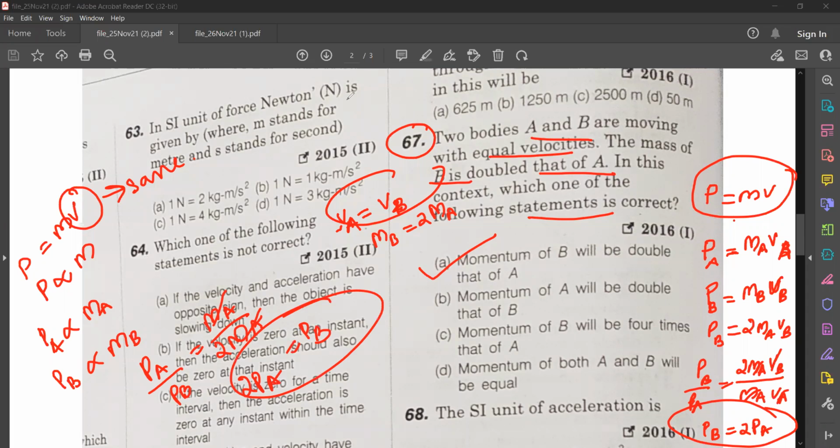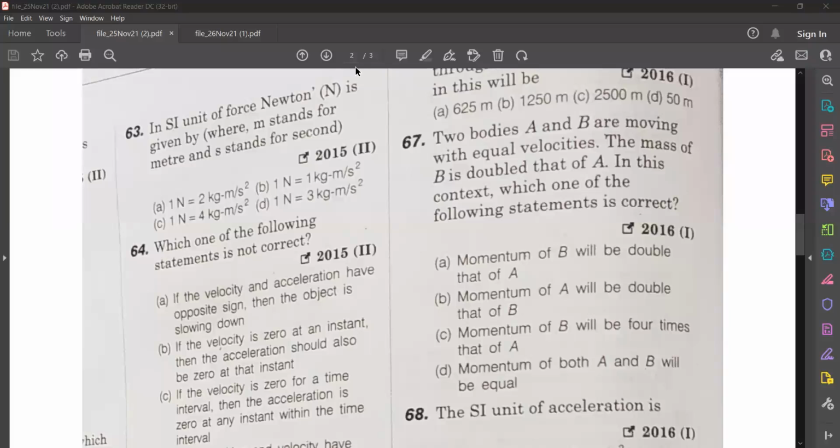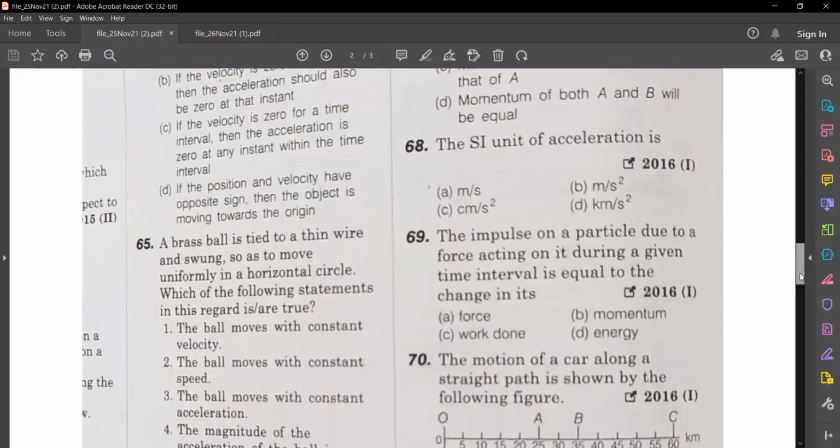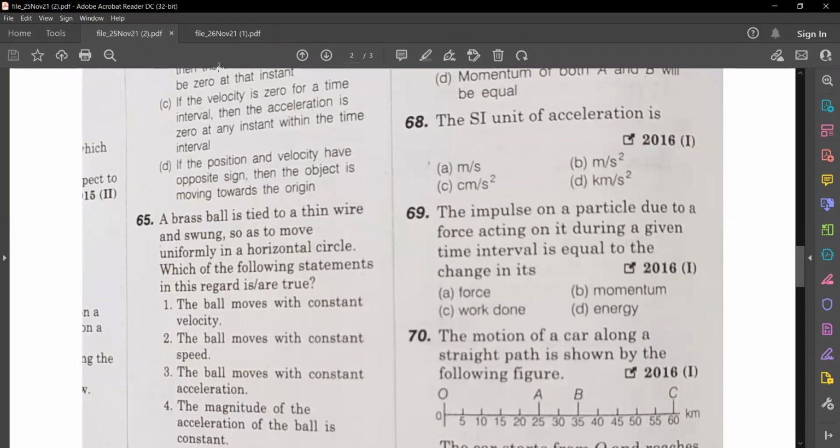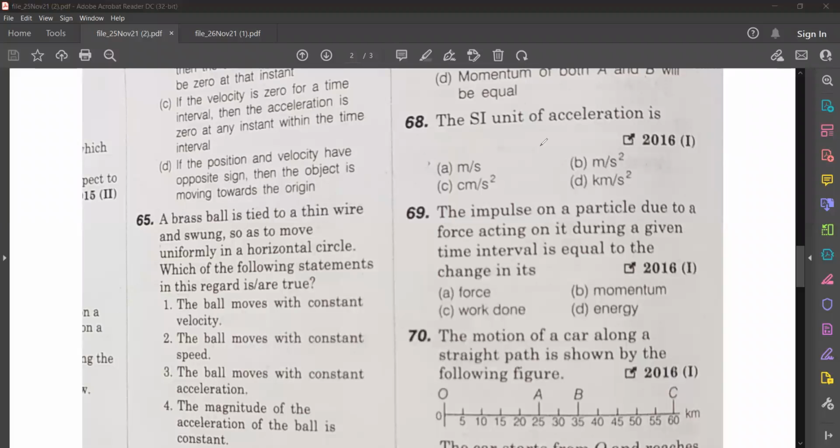Okay, so moving to the next question. Question number 68. Direct question. The SI unit of acceleration is... What is the answer? Meter per second square.